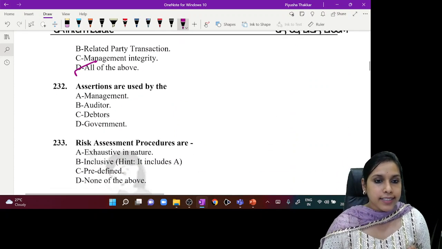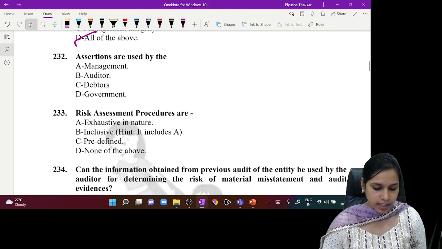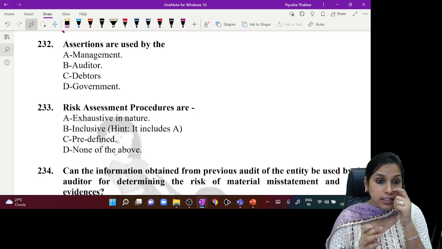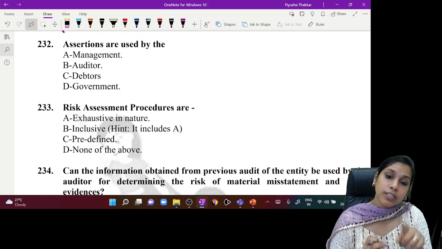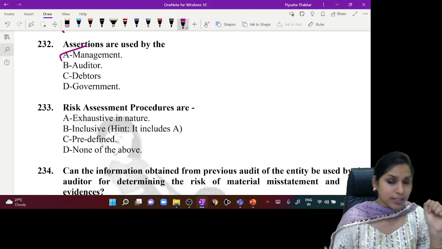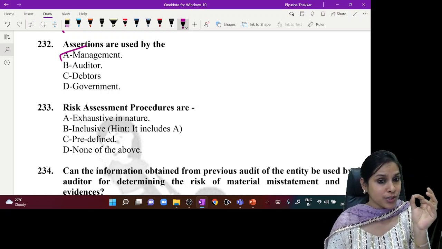Further, assertions are used by, see, understand, assertions are used for preparing financial statements, and the preparation of these financial statements is a responsibility of management. So assertions are used by management. Very simple question, but see, so tricky.